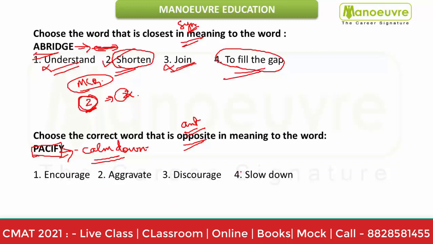Now slow down is kind of the meaning of it. Discourage is something that is negative, correct? Encourage is also something which will not fit as an opposite of pacify. The word aggravate, because why? The word aggravate means nothing but to make things worse, okay. So what is the opposite of calm down? To make worse, okay. So this is the exact opposite meaning. So whenever you want to solve an antonym, it is always advisable that you first understand its synonym well and then do it.